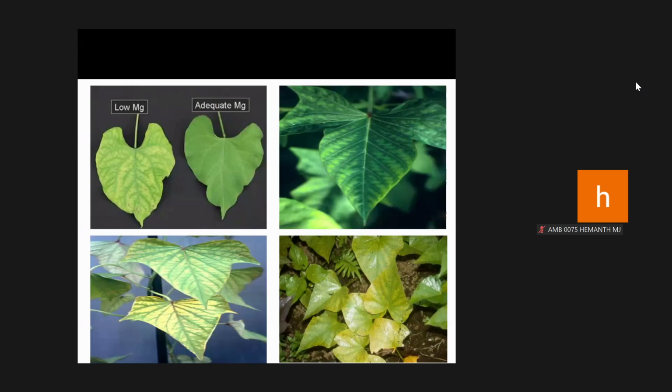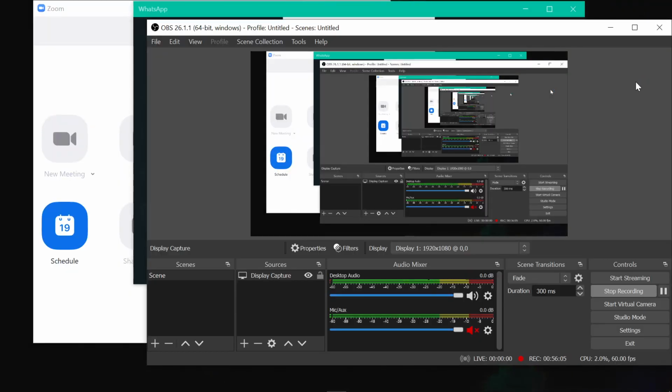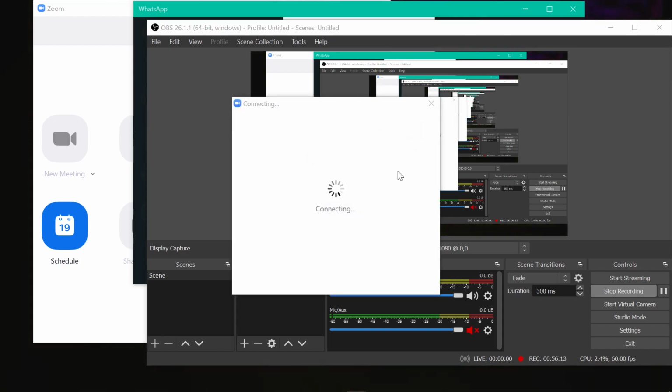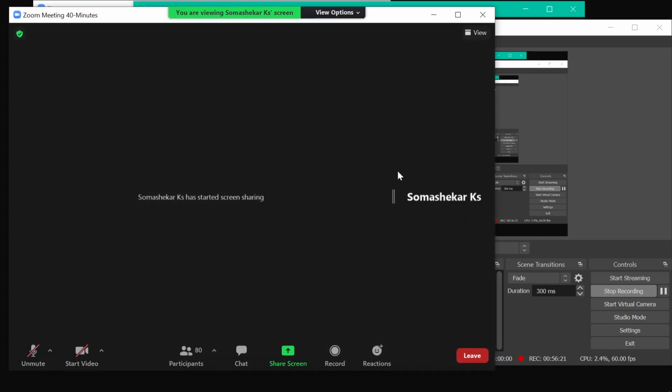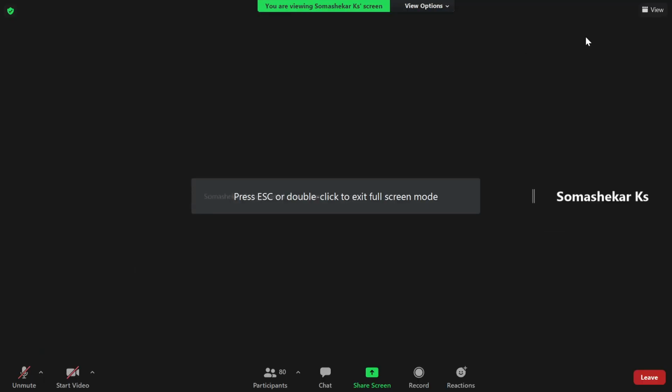And magnesium is another very good nutrient element which is essentially required by the crop plants because it targets the metabolic functions. Its presence is very much required.